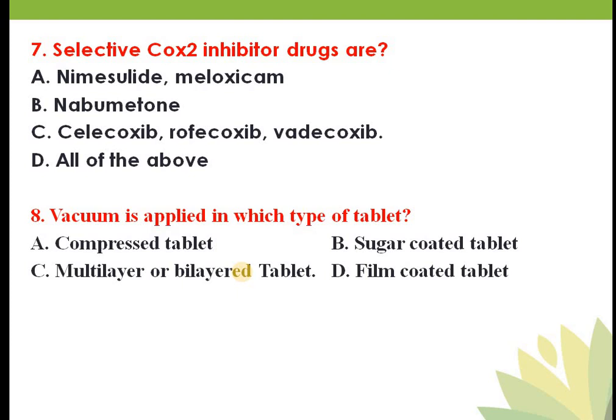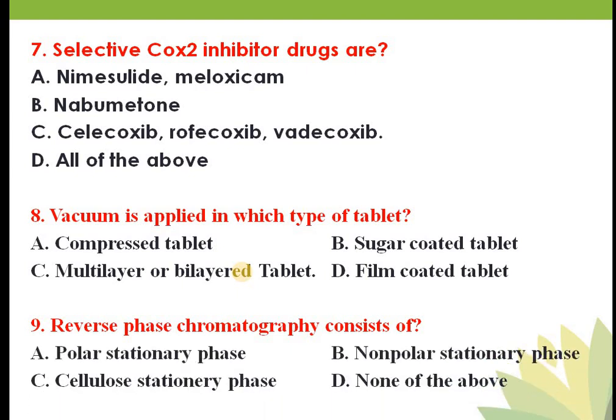Remember. Now next question. Reverse phase chromatography consists of. Options are polar stationary phase, non-polar stationary phase, cellulose stationary phase, and none of the above. What is normal phase chromatography? Remember, in case of normal phase chromatography, your stationary phase is polar and mobile phase is non-polar.